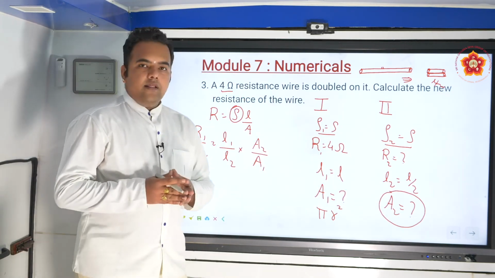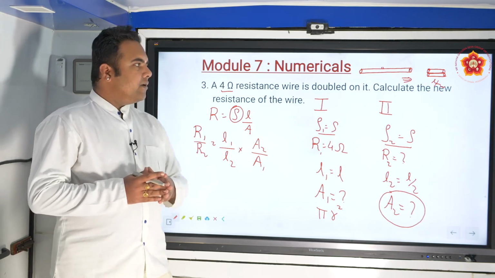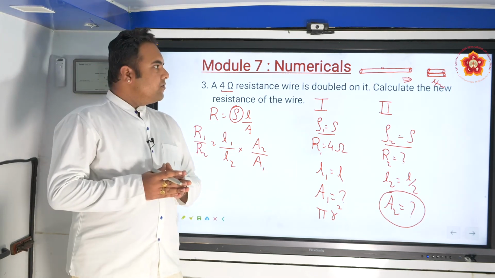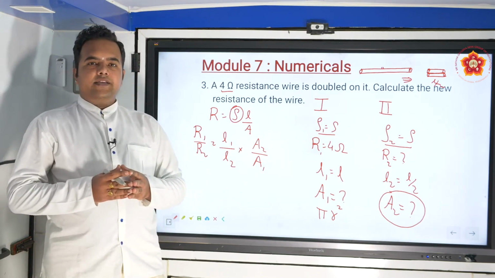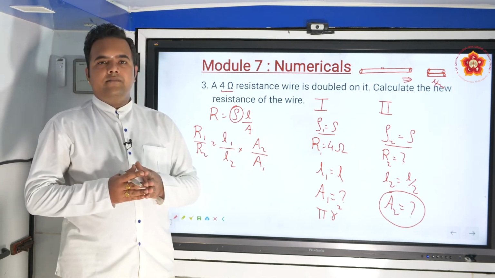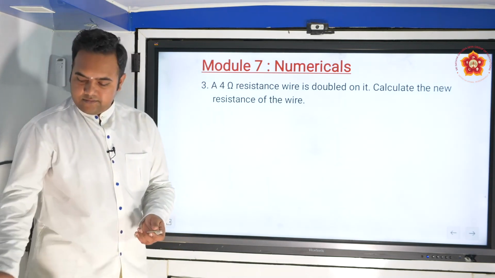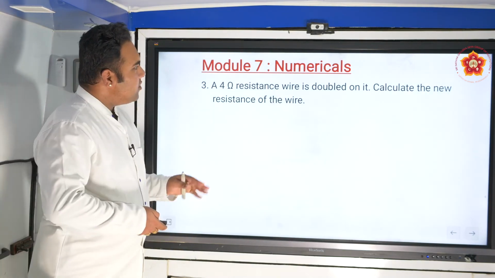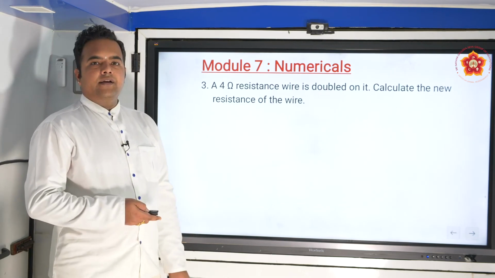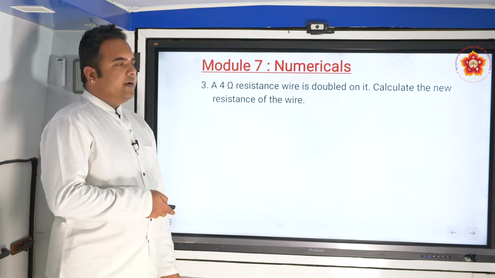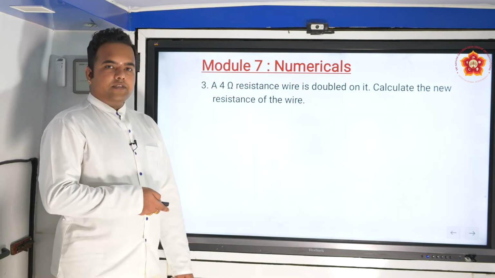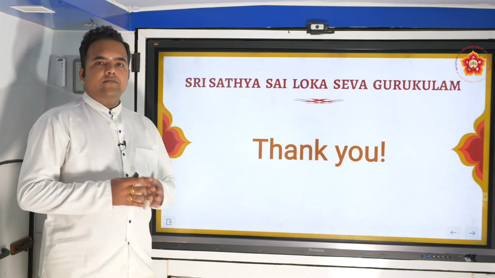I request you all to solve this numerical and try to arrive at the conclusion. For those of you who are not able to solve this, we'll start from here in the next module and continue further. So I want you all to work out this numerical and arrive at the new resistance value, and this is where we will be pausing for now. Thank you. Sai Ram to you.